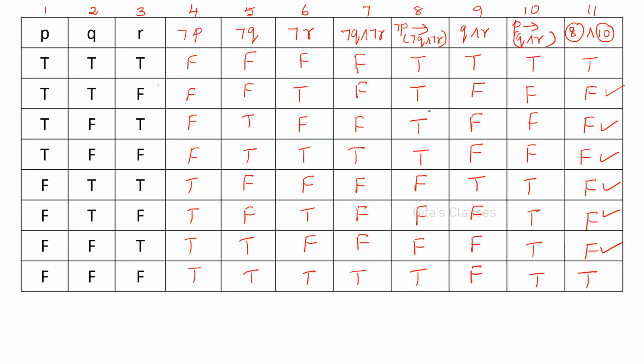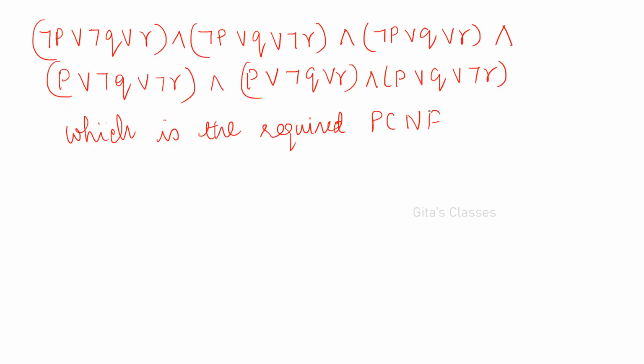So here you have to consider all the F terms, and for each F term you consider the P, Q, R statements. Now TTF means if you have F, write the variable as it is. If you have T, you take the negation and write. So there are 6 terms in the PCNF.